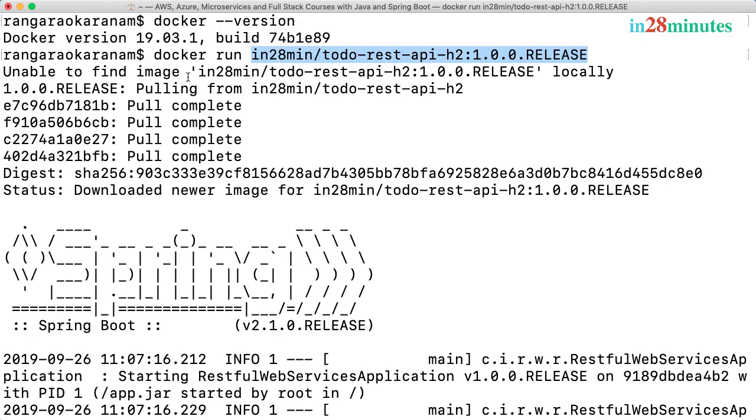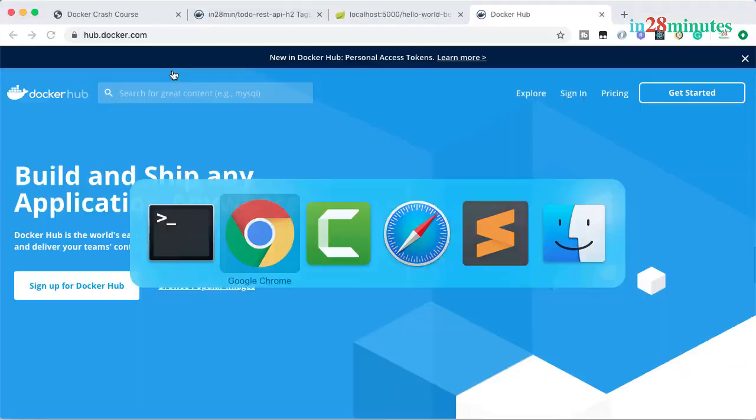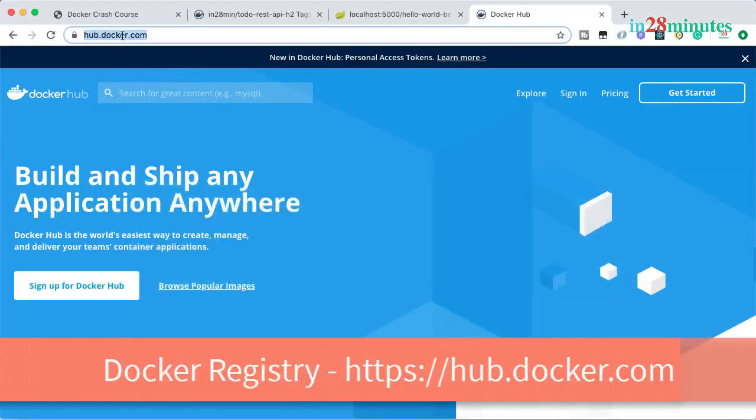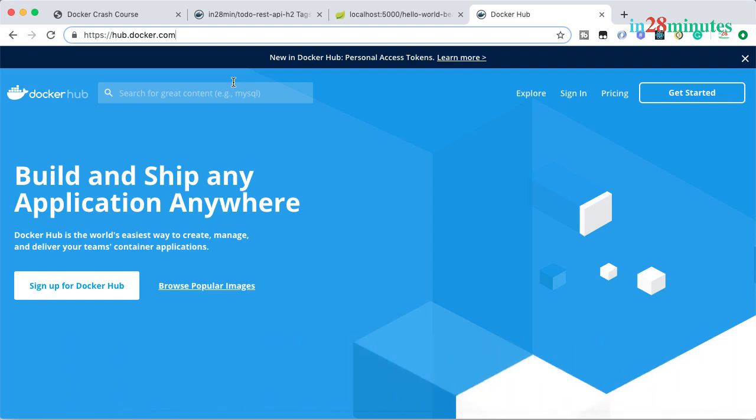Over here, when we run this command, what is happening is an image is downloaded from where? From something called hub.docker.com. Hub.docker.com is something called a Docker registry. A registry contains a lot of repositories, a lot of different versions of different applications. And because this is a public registry, anybody can access this. Typically, when you are working in an enterprise, we would be using private repositories so that our images can only be accessed by somebody who has the right credentials.